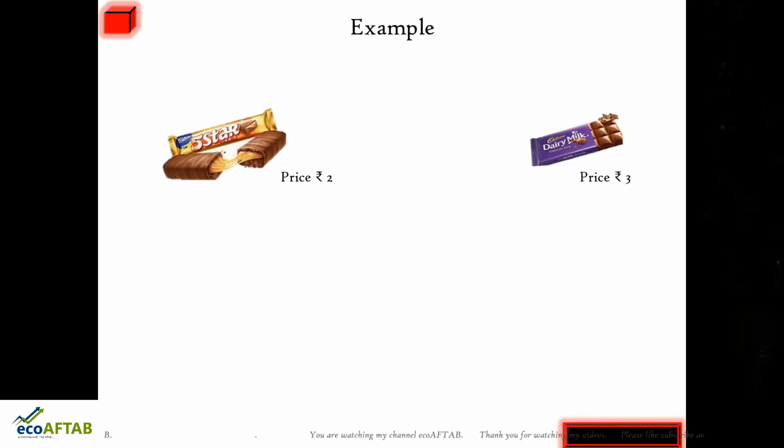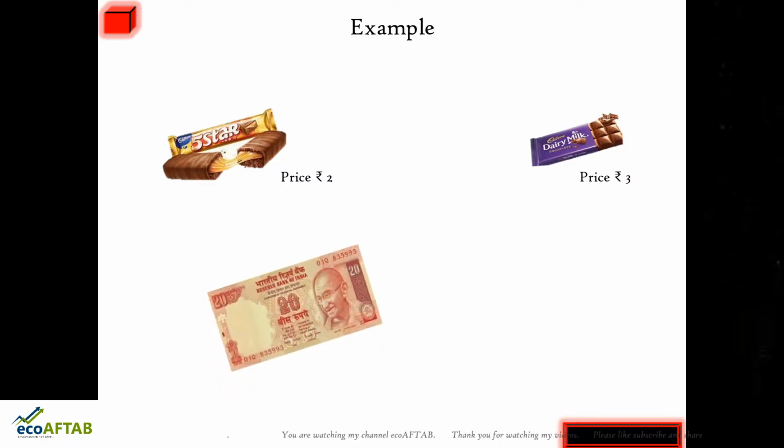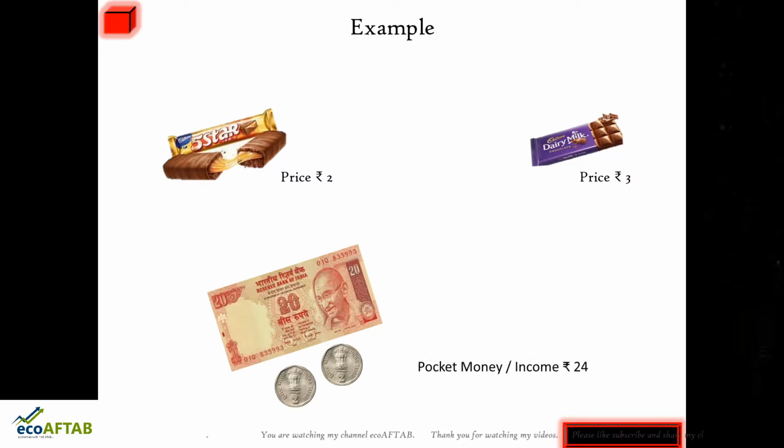So here we have two commodities, 5-star chocolate and Dairy Milk chocolate, with prices of rupees 2 and rupees 3 respectively. And let us assume the consumer has at his disposal 24 rupees. This 24 rupees may be his pocket money, or you can call it his income.